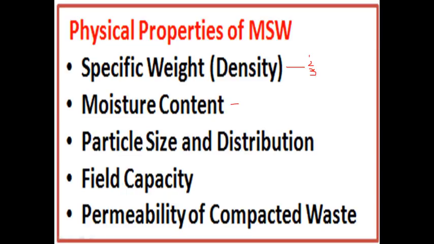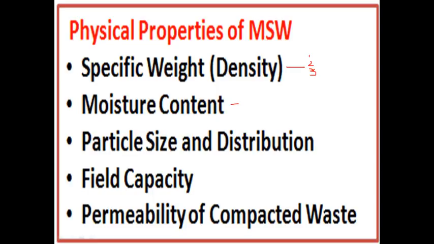If you want dry mass, what do you have to do? You have to take the sample of solid waste and put it in an oven at 77 degrees Celsius for 24 hours. If you have collected the solid waste in wet condition, you take that wet solid waste and put it in an oven at 77 degrees Celsius for 24 hours.